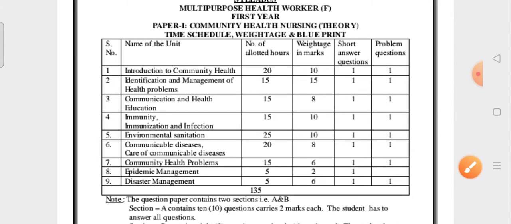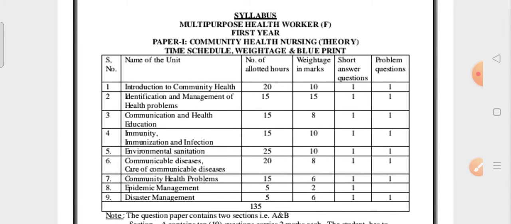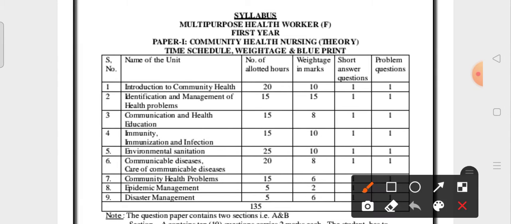So the first is introduction to community health, second is identification and management of health problems, third is communication and health education, then immunity and immunization, infection, environmental sanitation, communicable diseases, care of communicable diseases, community health problems, epidemic management, and disaster management. In this weightage, if you see, the second unit may get the highest weightage of marks.